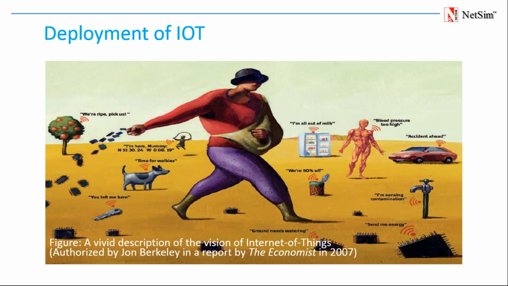So that can be more visualized by seeing this picture. Many of you have seen this picture. This is very common in IoT.